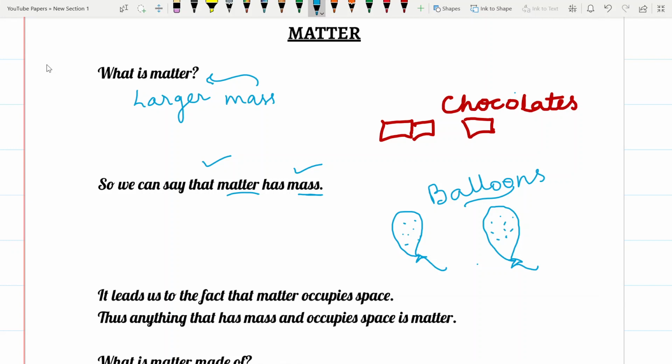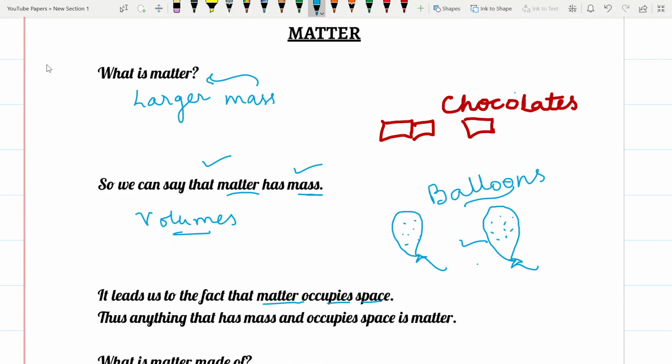Secondly, again these two children, while playing, started playing with balloons and it was found that one of the balloons was bigger in size. While comparing, what they were doing was comparing the volumes of the two balloons. Volume means space. The space occupied is called the volume. So this is another contributing factor for defining matter. We can say that matter occupies space, that is, the thing which occupies space can be called matter.